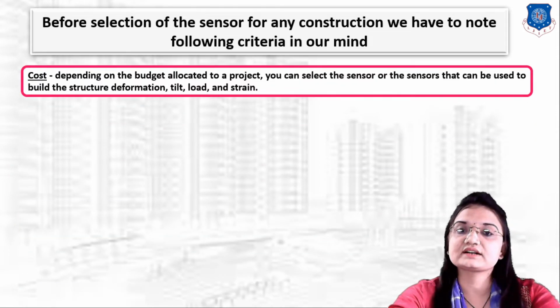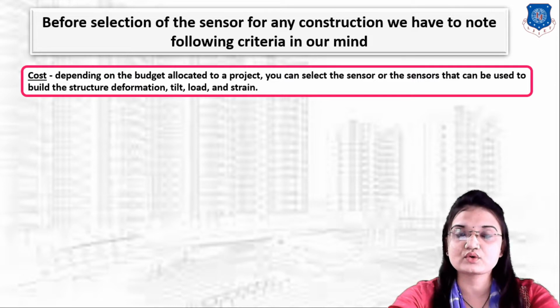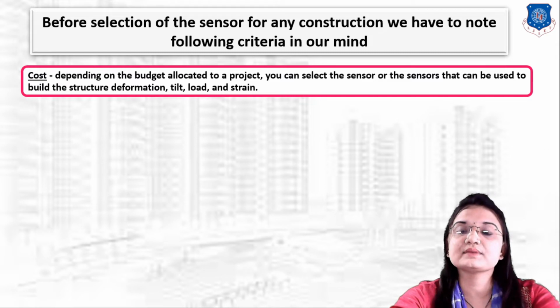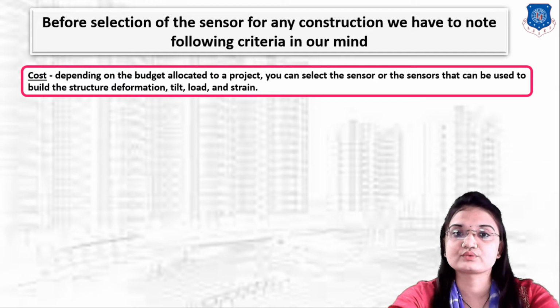Next one is cost. Before selecting any sensor we have to focus on the cost of the sensor. Depending on the budget allocated to our project, you can select the sensor or sensors that can be used to measure structure deformation, tilt, load and strain. So before selecting a sensor, first of all we have to focus on the budget which is allocated to our project.